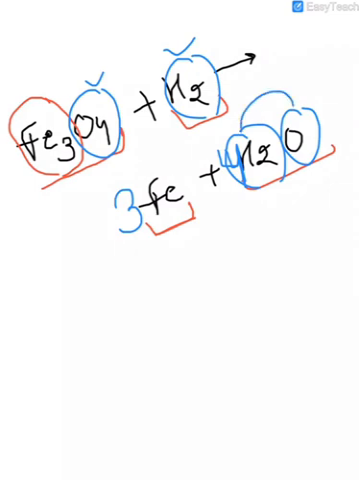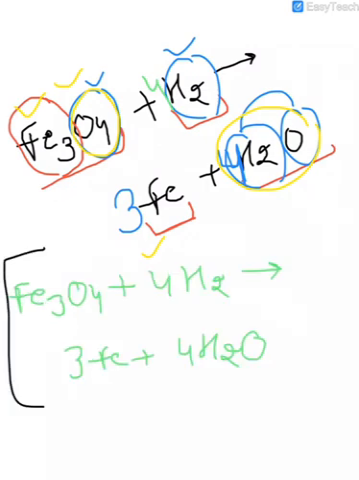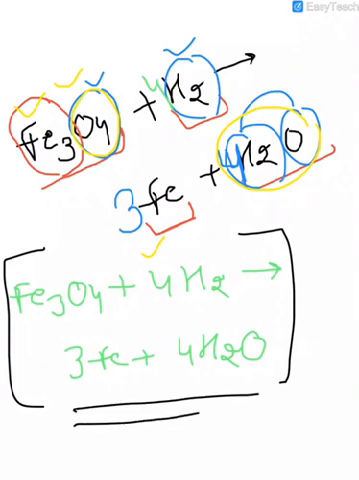Now oxygen, O4 here, O4 here. So oxygen and iron are balanced. Now we are left with hydrogen, so here we simply write 4. So our balanced chemical equation becomes this. In this equation every single atom is balanced, so it is a balanced chemical equation, and it also follows the law of conservation of mass.